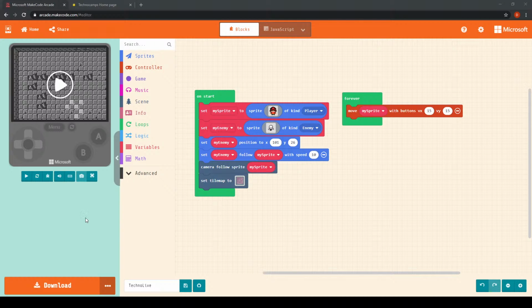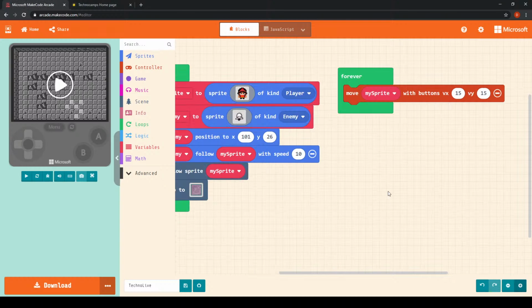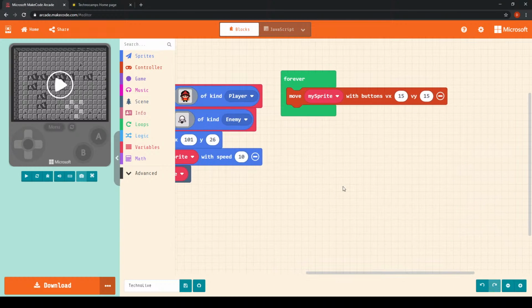Okay, so like I said, the last thing that we need to do now, I'll zoom in again a little bit, is we need to have a way of our game coming to a close. Like I mentioned earlier, the purpose of this particular game is that we have an enemy sprite that's chasing our player sprite, and so the ultimate objective of this game is to try and stay away from the enemy sprite.